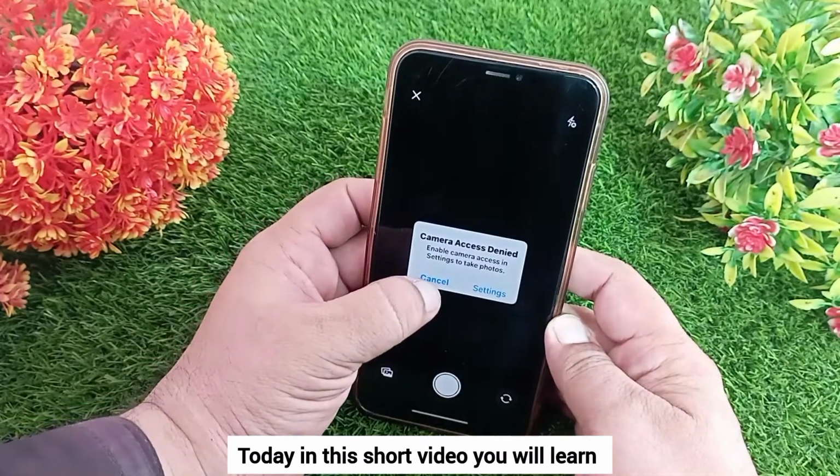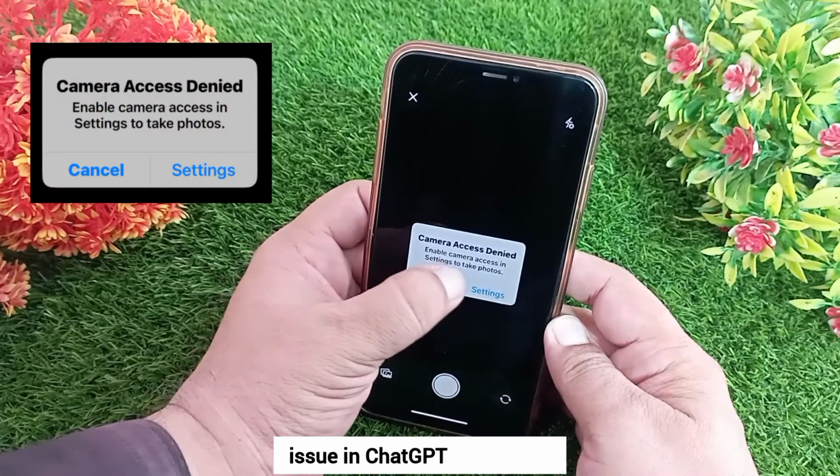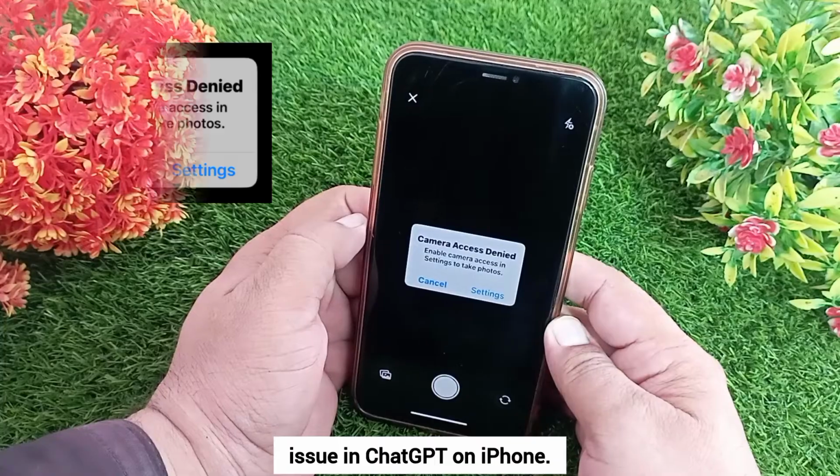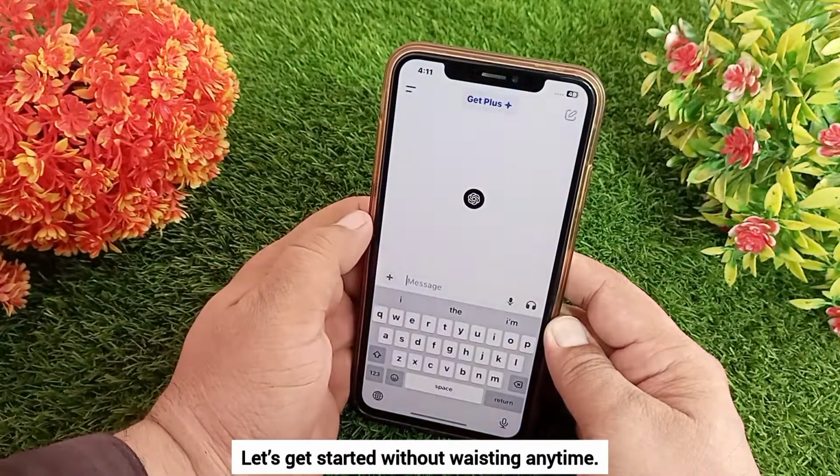Today in this short video you'll learn how to fix camera access denied issue in ChatGPT on iPhone. Let's get started without wasting any time.